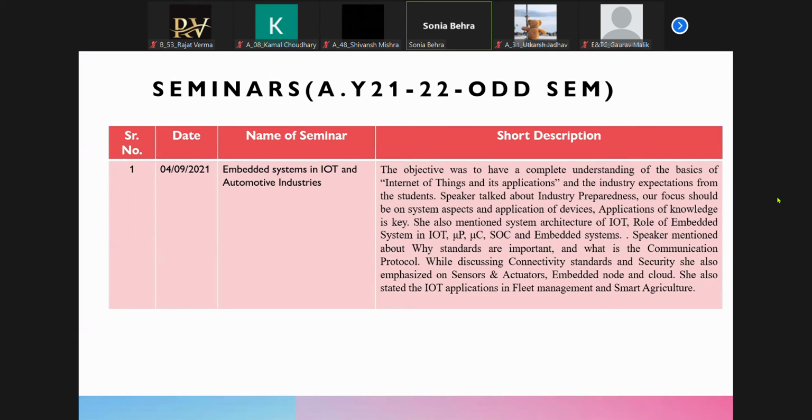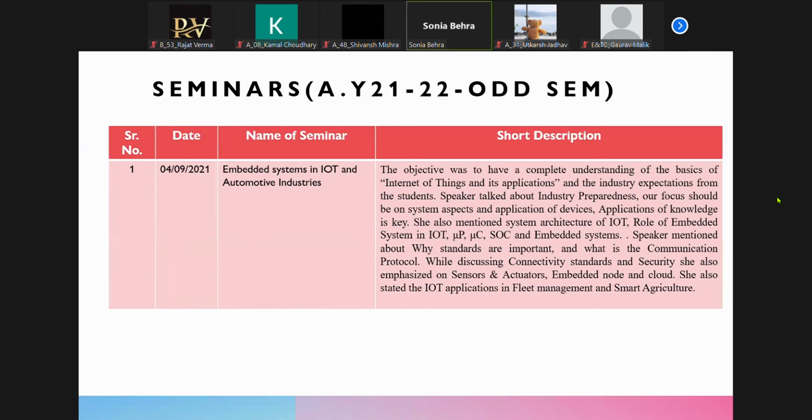Again, a short description. Why I'm mentioning a short description: in the slide you will see, along with the activity there is a short description, because you have to write the description also when you're submitting the index sheet. I'll be showing you the format, so you have to write the short description.